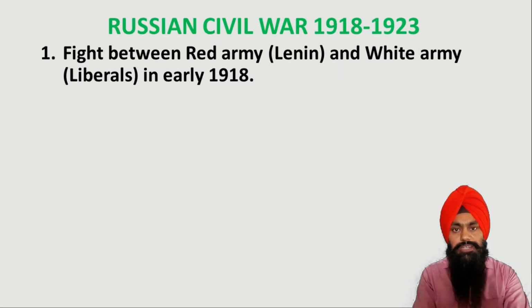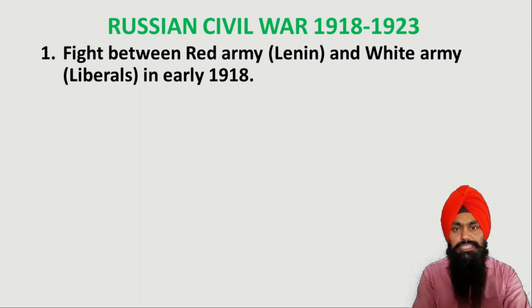Next we see that when phase 2 ended, Lenin became the new ruler, but he remained the ruler for just a few months, because in the very next year, in 1918, the Russian Civil War started, which continued from 1918 to 1923. This was a dark period in the history of Russia, because in this period a lot of people were killed. There was a lot of bloodshed during these 5 years.